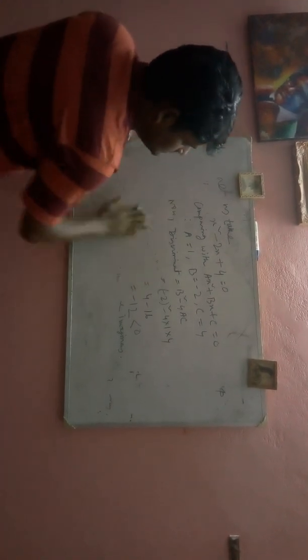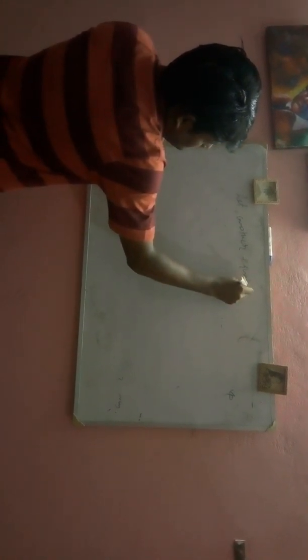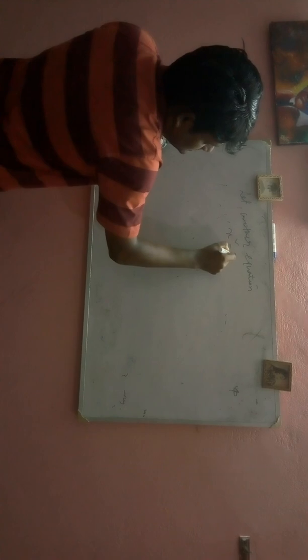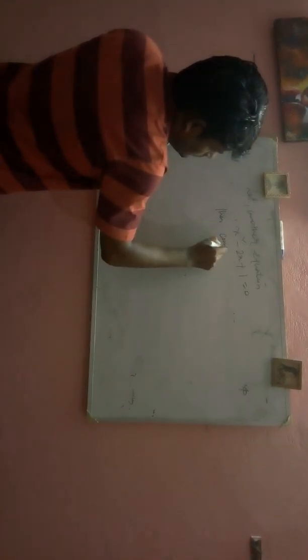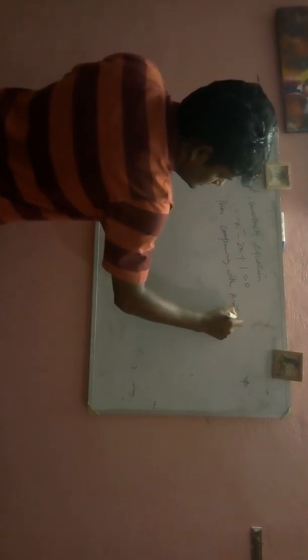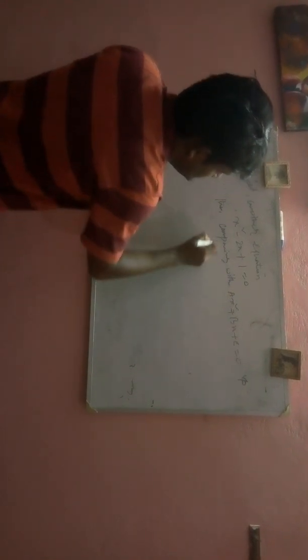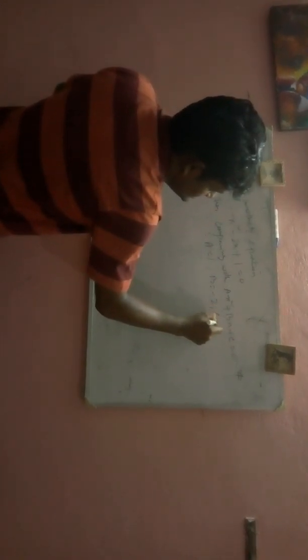Okay. Now, if we take another equation, x square minus 2x plus 1 equals 0. Then, comparing with the same process, ax square plus bx plus c equals 0, therefore a is equal to 1, b is equal to minus 2, c is equal to 1.